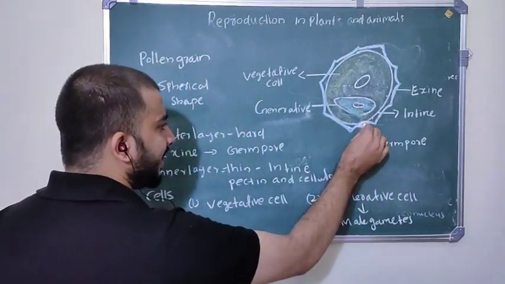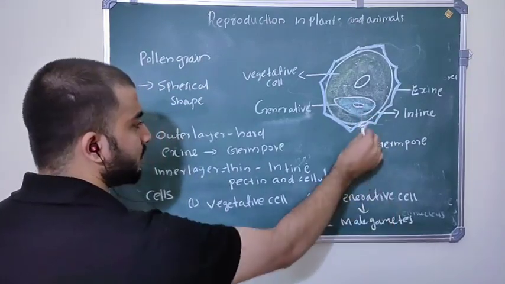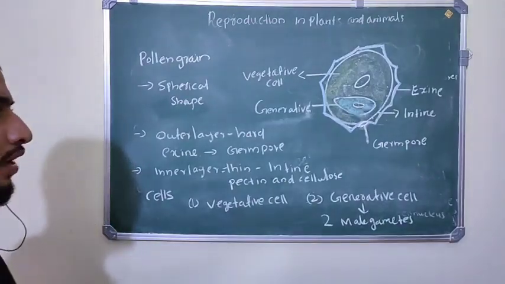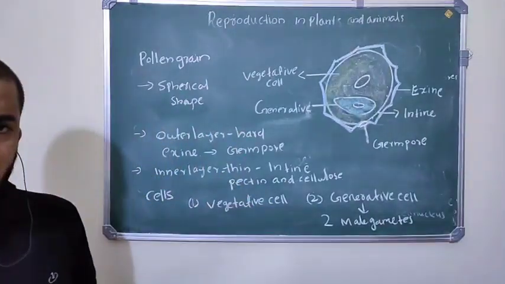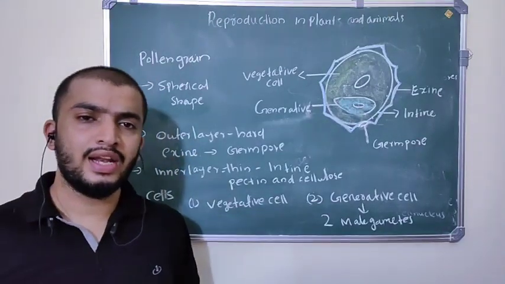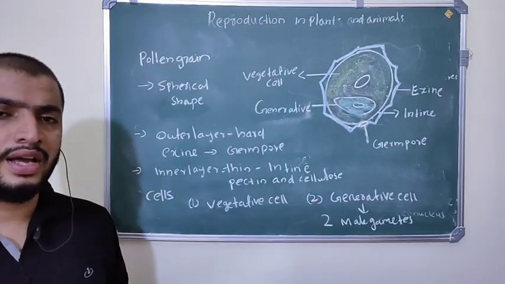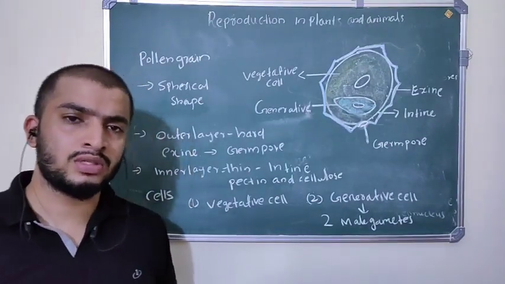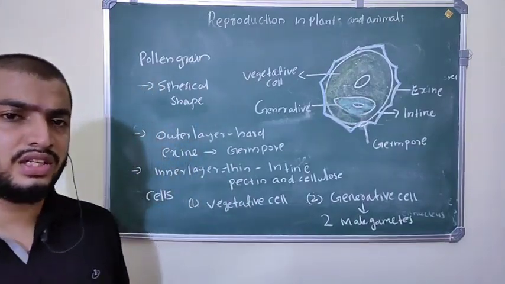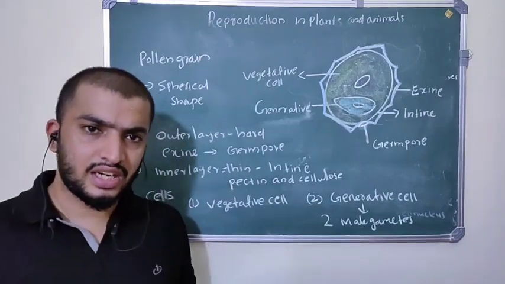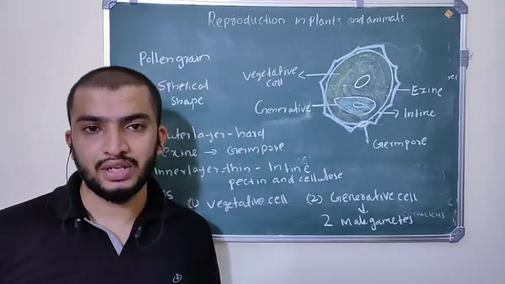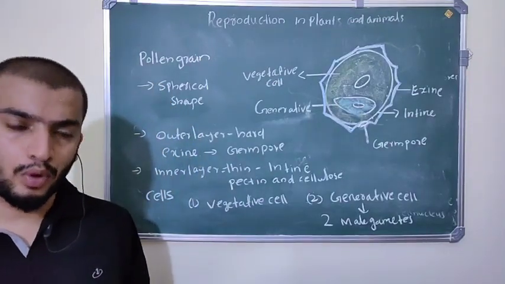These male gametes come out through the germ pores, and the germ pores are present on the exine. So this is about pollen grain. It has a spherical structure and is made up of two layers, the outer layer exine and the inner layer intine. The inner layer is thin, and the outer layer is very hard. Intine is made up of pectin and cellulose, and inside the pollen grain two cells are present, the vegetative cell and the generative cell. The generative cell divides mitotically and produces two male gametes. These are about the structure of pollen grain.